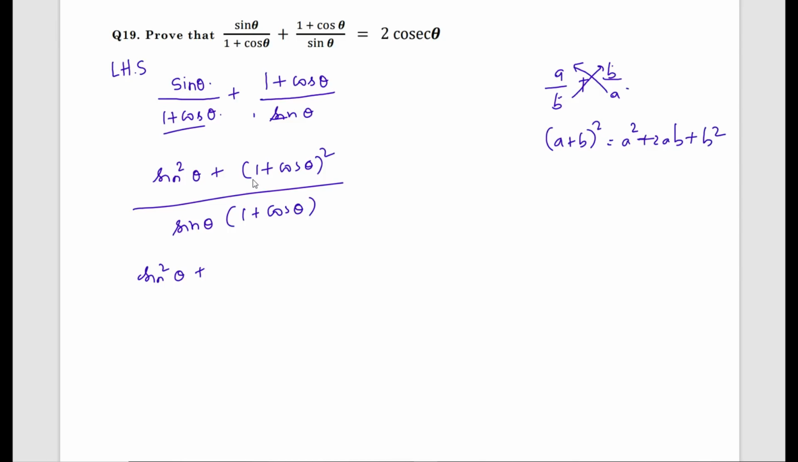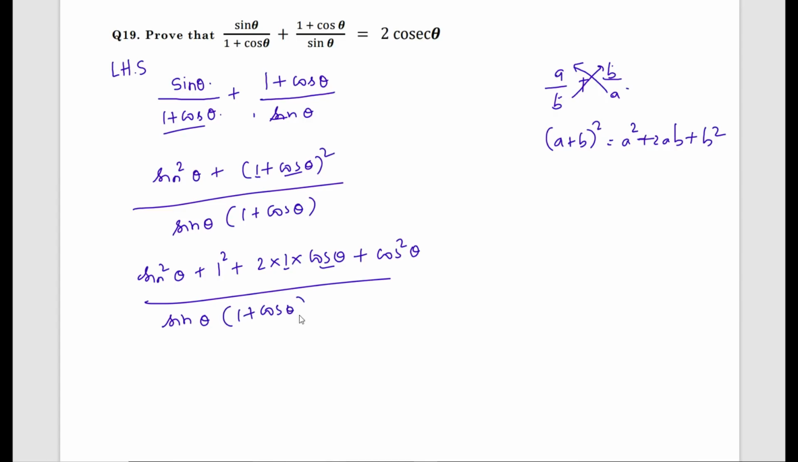What I get is, in place of a I have 1, in place of b I have cos theta, that is 1 square plus 2ab, which is 2 into 1 into cos theta, plus b square, which is cos square theta, whole divided by sin theta into 1 plus cos theta.